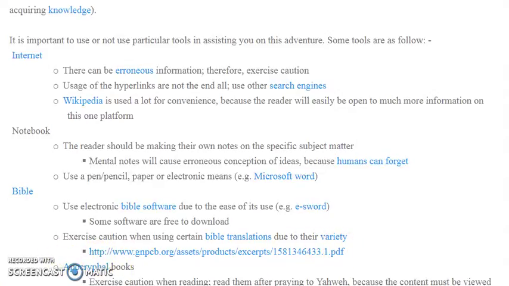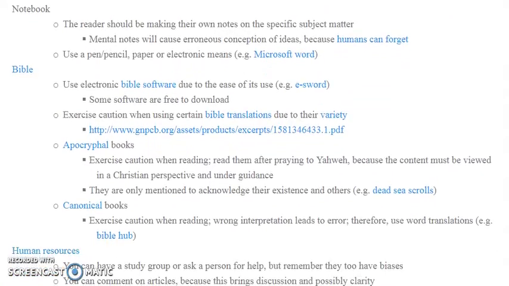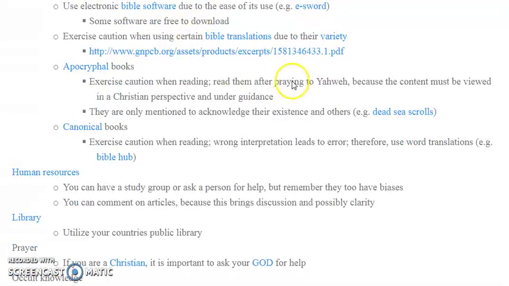Apocryphal books. Exercise caution when reading. Read them after praying to Yahweh, because the content must be viewed in a Christian perspective and under guidance. They are only mentioned to acknowledge their existence and others. Example, Dead Sea Scrolls.